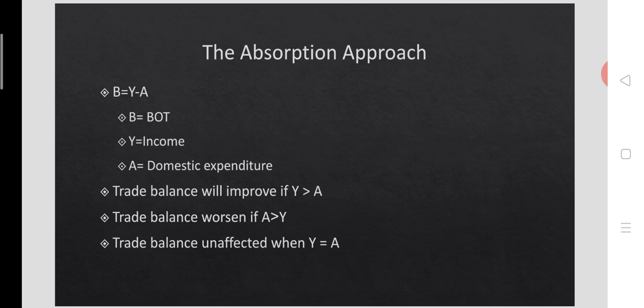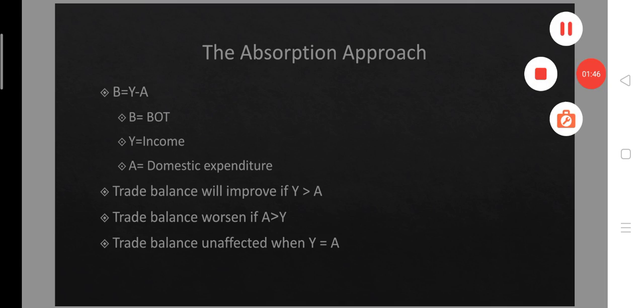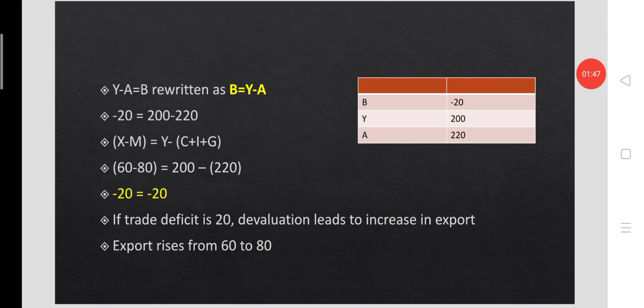So this is the core of the last day's presentation on the absorption approach, first part. We also discussed the situation of trade deficit, which is the context in which devaluation is adopted.